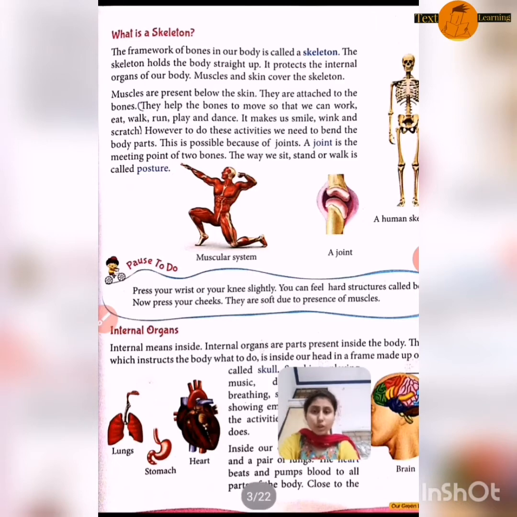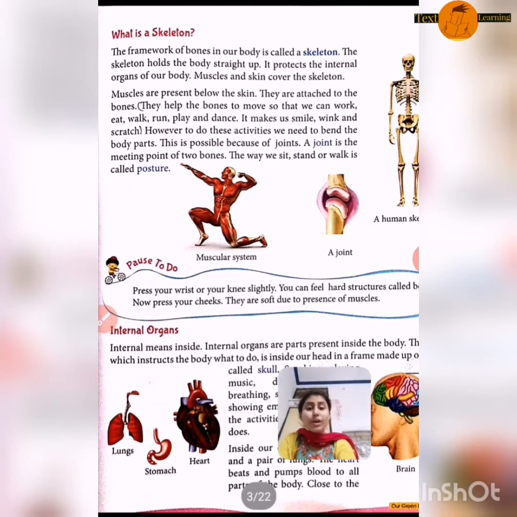Okay, so what is the use of muscles in this? They are attached to bones, and muscles help the bones to move so that we can work, eat, walk, run, play and dance. It makes us smile, even wink and scratch also.